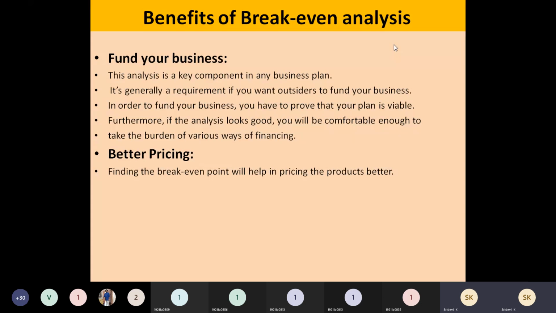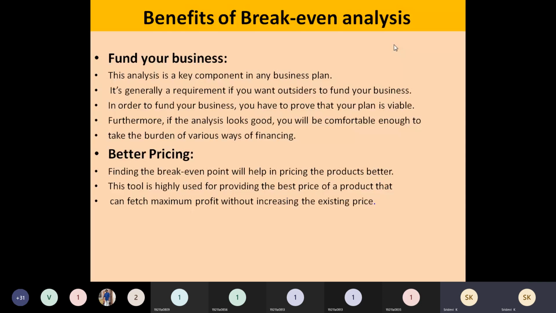What is the profit that you have to earn? By using these two types of cost and the profit, you can fix the price. A better price can be fixed because you are going to fix a certain percentage of profit, no? So that will be an added advantage. That is possible only if you apply this break-even analysis. How this is done, we will see in the later topics, by taking examples and by calculations. We will see how to fix the price of the product.